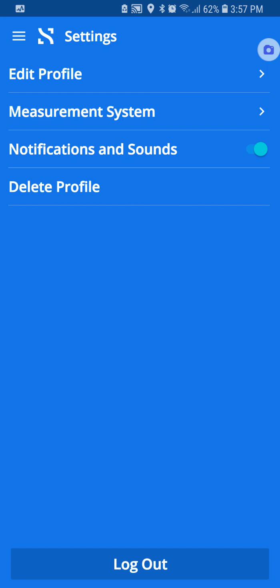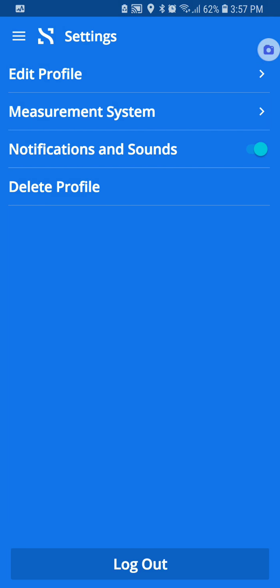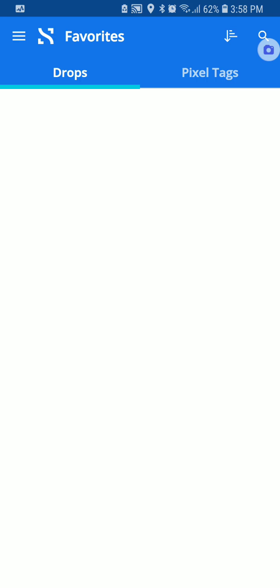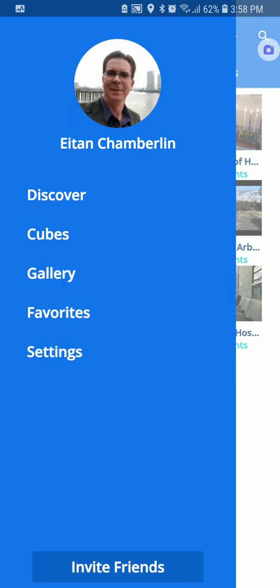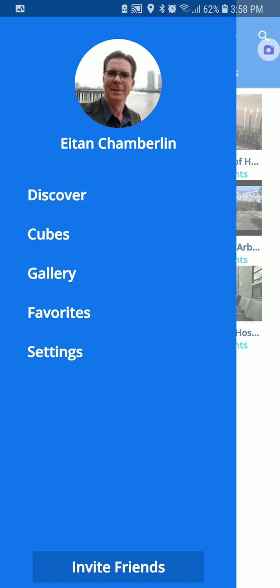Of course, in your settings area, you can edit your profile at any time. You may also change your type of measurement system as you move from country to country. And of course, we're GDPR compliant, which means you can delete your profile and export your content at any time that you'd like. You have your favorites, where your drops are and your favorite pixel tags are, making them an easy place to share. And also, we're really building up this area so that you can start to plan itineraries and go to those places on maps.